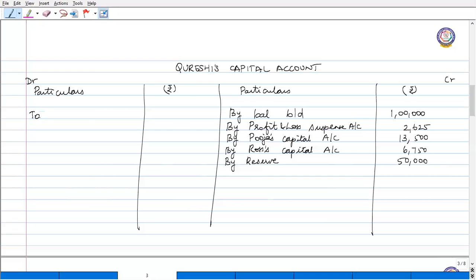Now coming to the debit side, Qureshi has a loan to be paid. So that loan has to be deducted, which is 1 lakh rupees. And he also has to pay interest on loan. So interest on loan account, rupees 4,000. We consider 4,000 as given in the question because the interest on loan is to be charged at 6% per annum or rupees 4,000, whichever is more. So that is why we take 4,000 as interest on loan. Now we will balance.